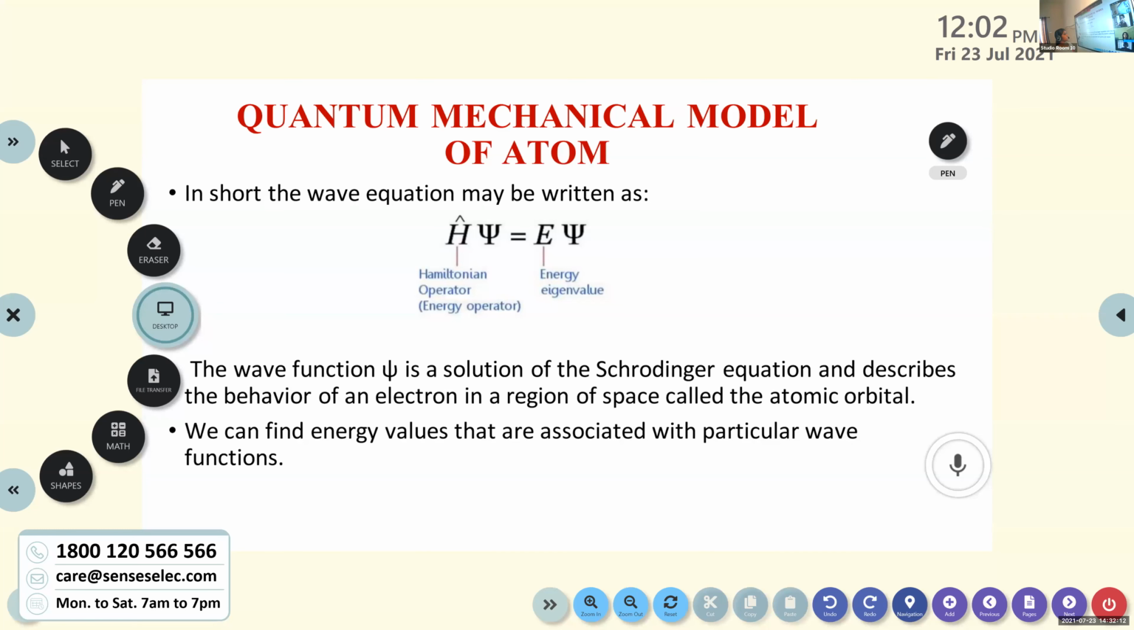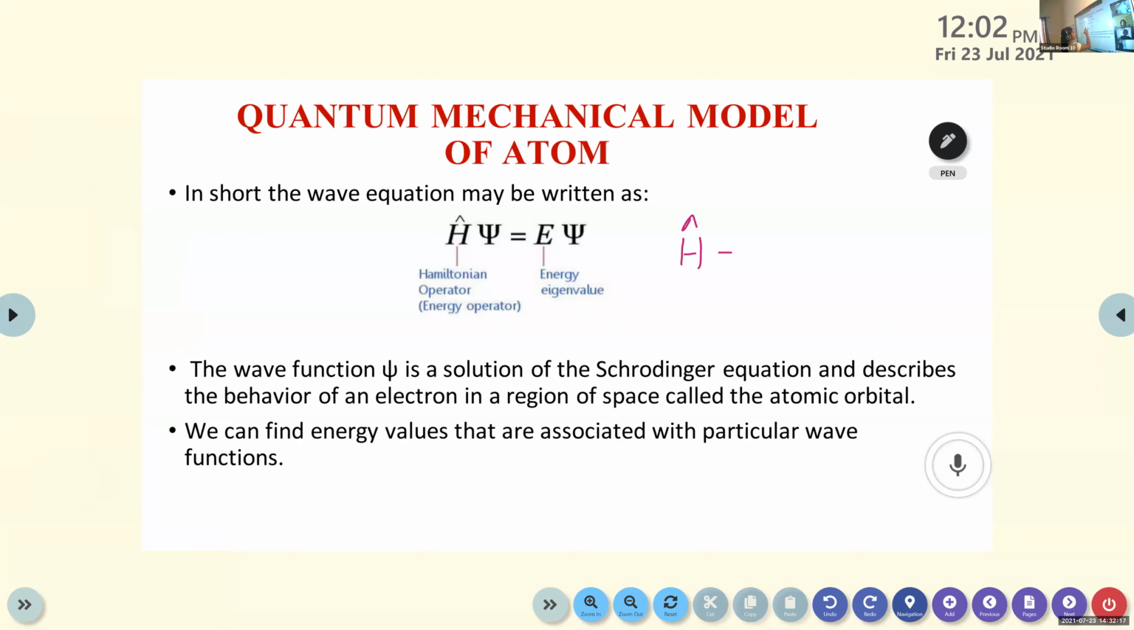So this is the equation, right? H psi is equal to E psi. And this H with a cap is known as the Hamiltonian operator, otherwise known as the energy operator. It's a form of mathematical operation. Just learn this equation. That's enough. There are no problems based on this.